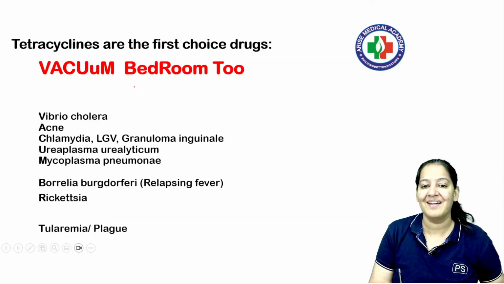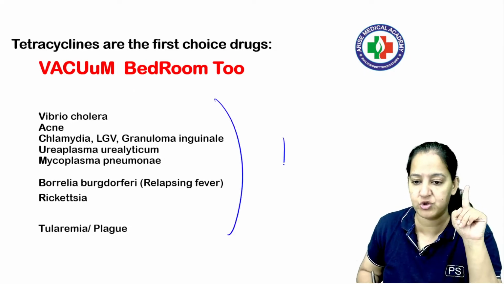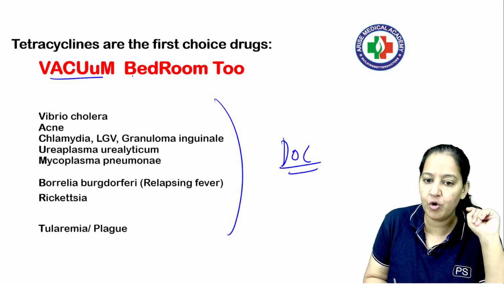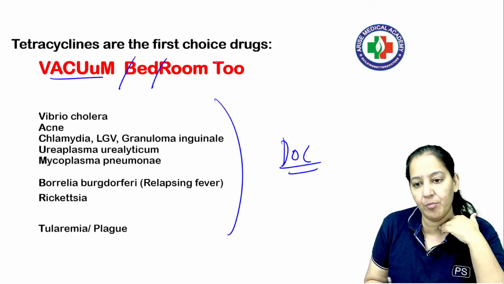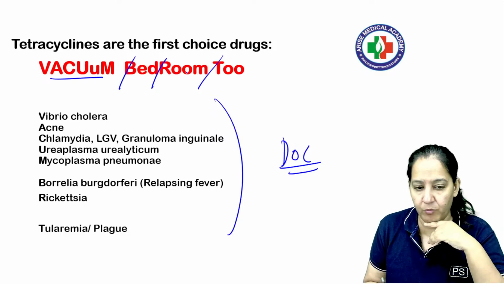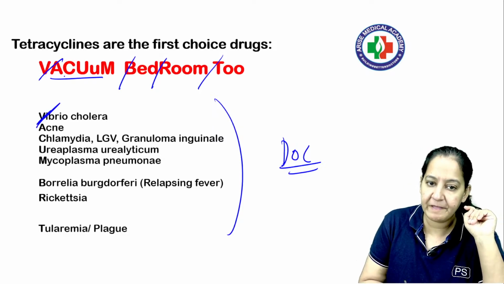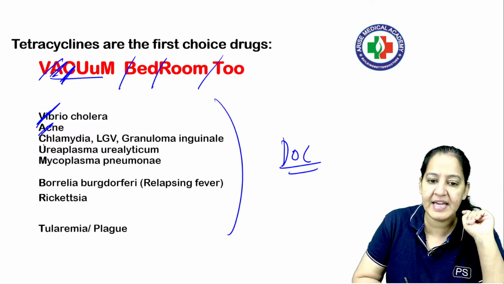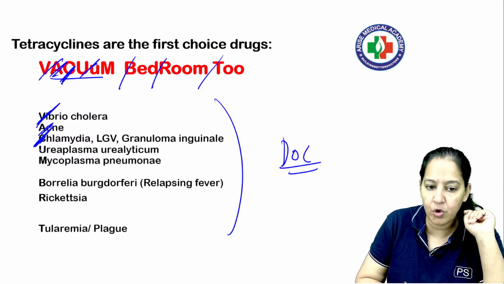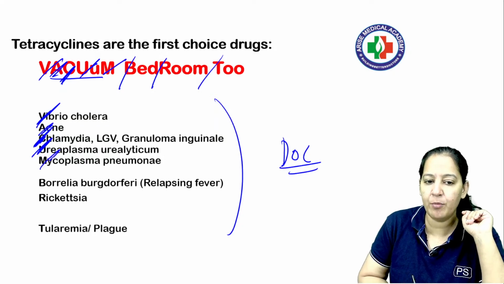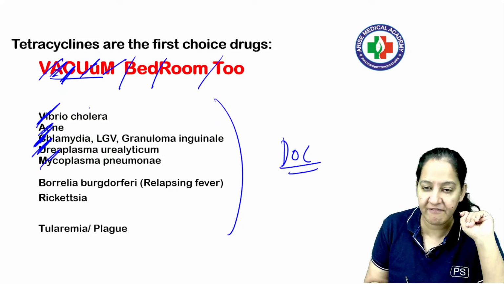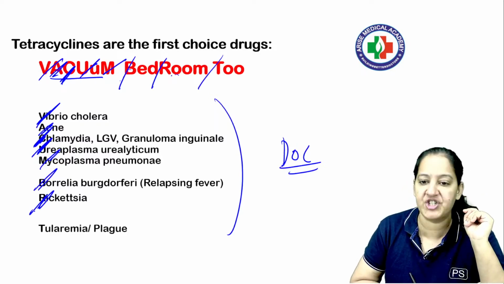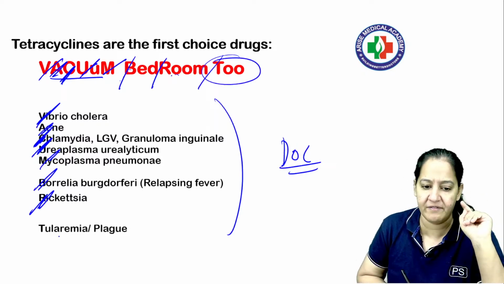Now the uses. Tetracycline is the drug of choice for these diseases. The mnemonic is vacuum the bedroom. V for Vibrio cholerae. A for acne, right? In acne the drug of choice is tetracycline. C is chlamydia. U is ureaplasma. M is mycoplasma. Vacuum. BR, bedroom. BR: Borrelia, rickettsia.